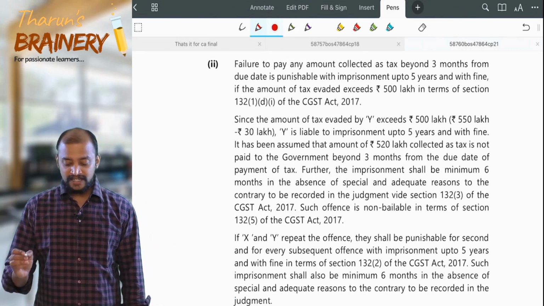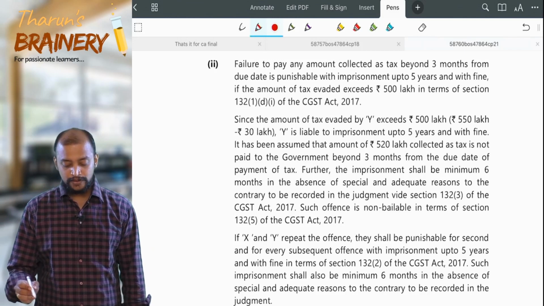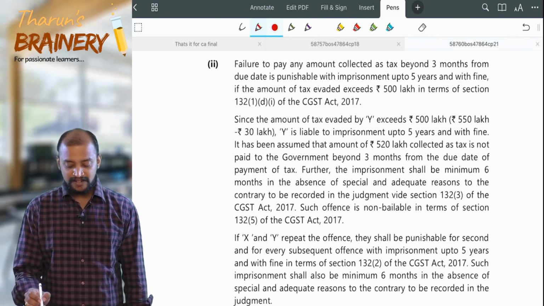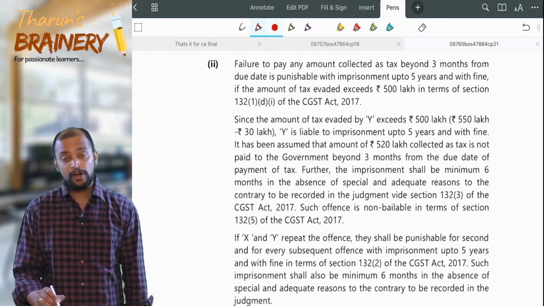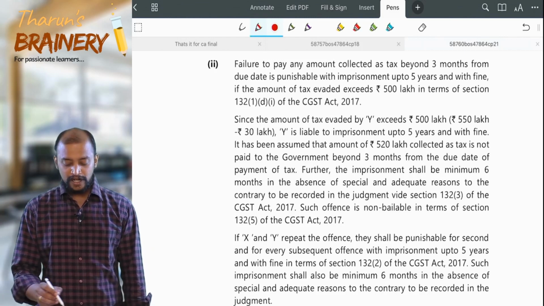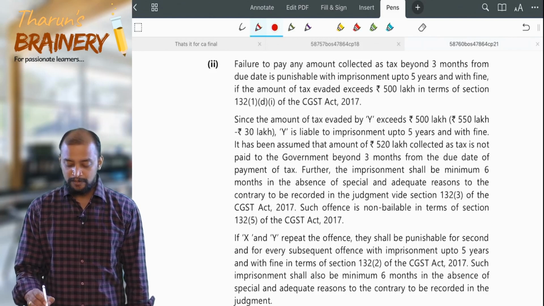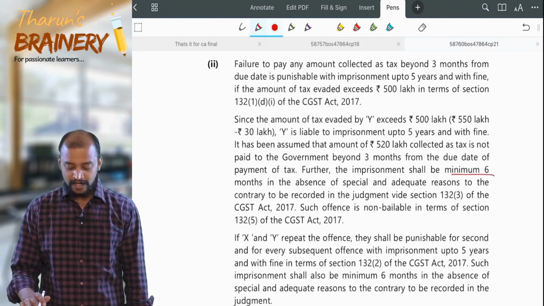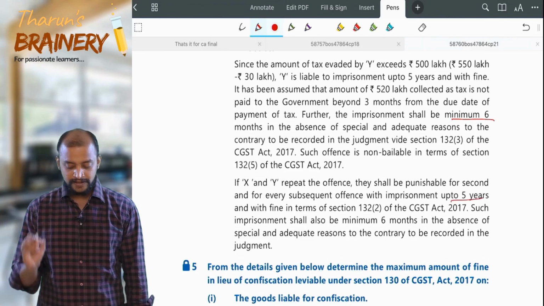Since the amount of tax evaded exceeds 5 crores, why is it imprisonment up to 5 years and with fine? It is assumed that the amount of 520 lakhs collected as tax is not paid beyond 3 months from the due date of payment. Further, the imprisonment will be minimum 6 months and it may extend up to 5 years.